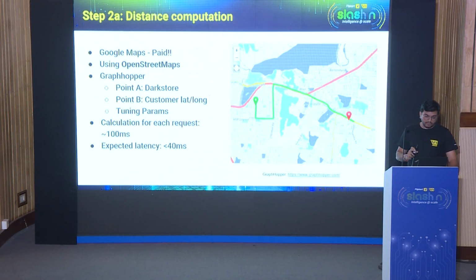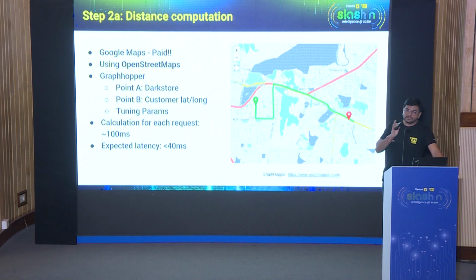Next step is computing the distance. Now, computing the distance, as you know, is a solved problem. Like, you use Google Maps, you pay them for the service, and it is solved. But to be cost efficient, we were not able to go to Google Maps, so we explored other options, and OpenStreetMap was the obvious choice, right? OpenStreetMap, along with GraphHopper, is able to provide the accurate distance between two lat-longs, point A and point B. In this case, point A would be the dark store,